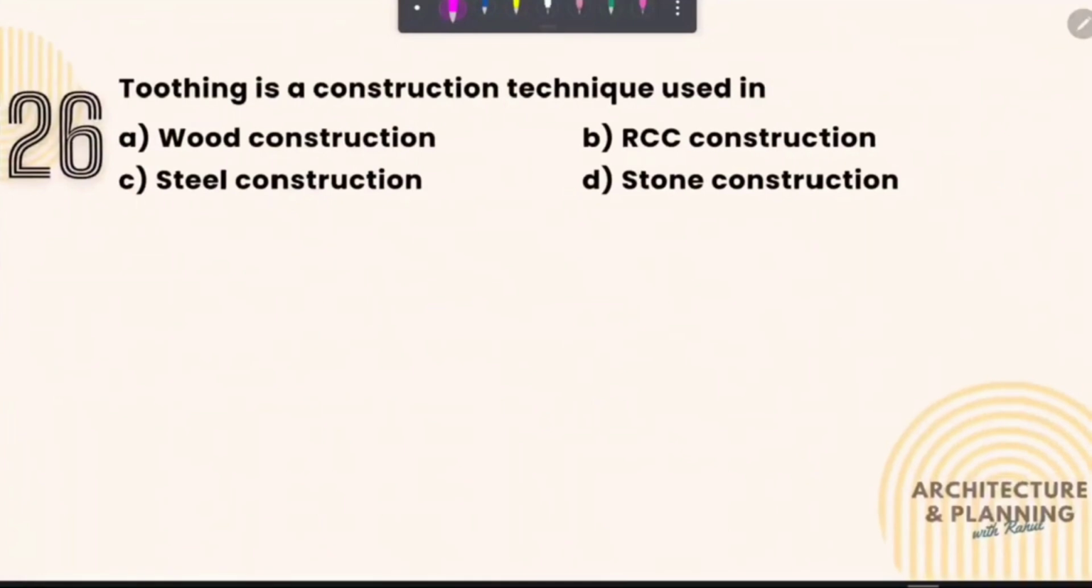Let's move to the next question. Toothing is a construction technique used in? Toothing is associated with brick masonry and RCC construction. So RCC construction is given in option. Therefore, the correct answer of this question is option number B.